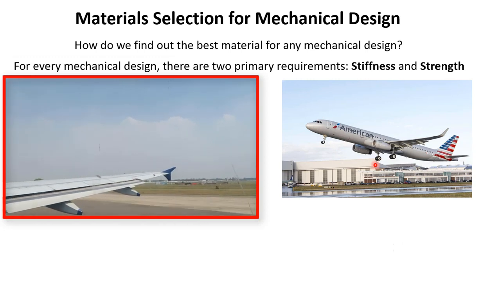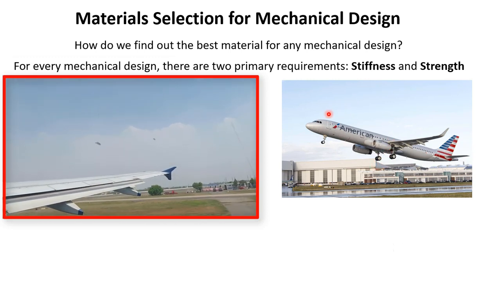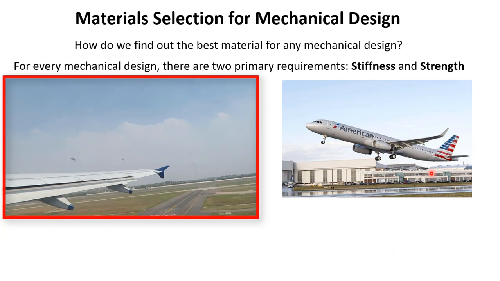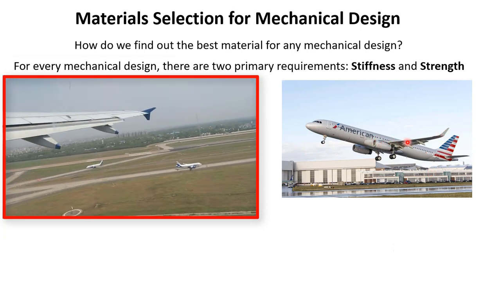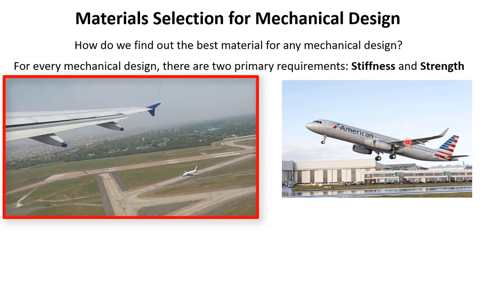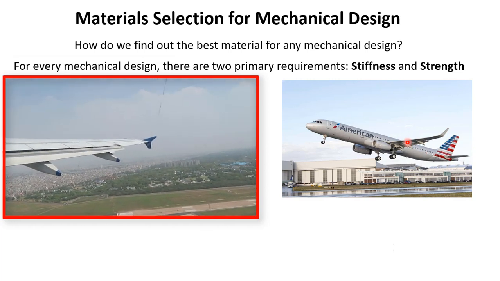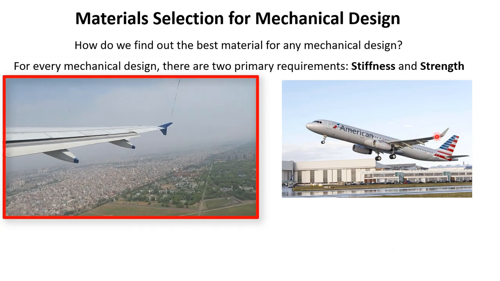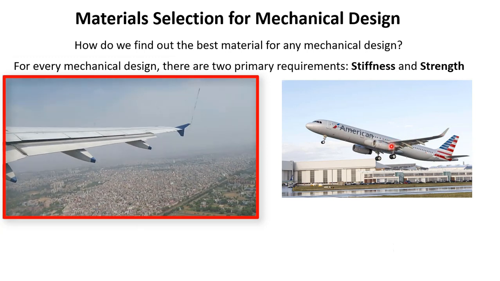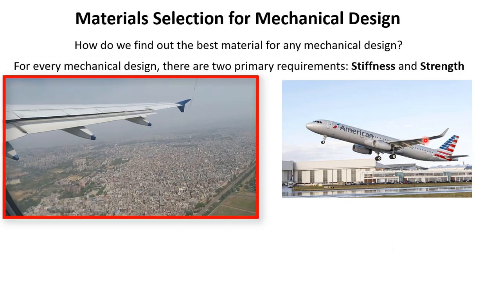And the other requirement for aircraft is, as you know, lightness. For example, the wing must have the right stiffness. It must not be very rigid, and of course it should not be very floppy. This wing has to have the right kind of stiffness. It can bend to some extent, but not too much.